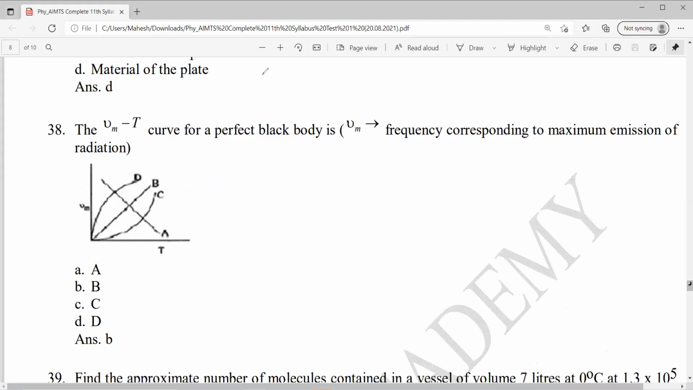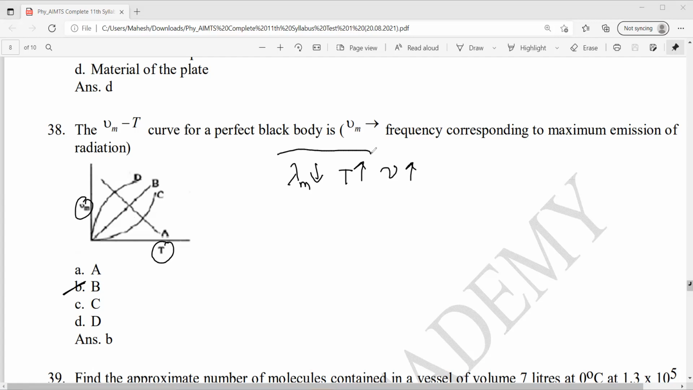Question number 38. Curve of a perfect black body, frequency corresponding to maximum emission of radiation. This is frequency, temperature. See, frequency and temperature, right? It will be increasing because lambda is decreasing. Lambda decreases with temperature, so that means frequency will increase. So it should be option B.